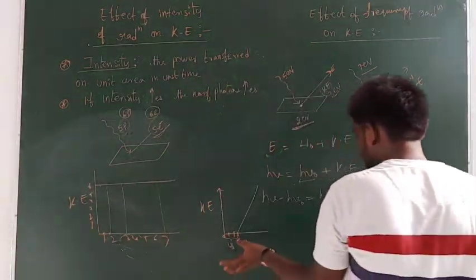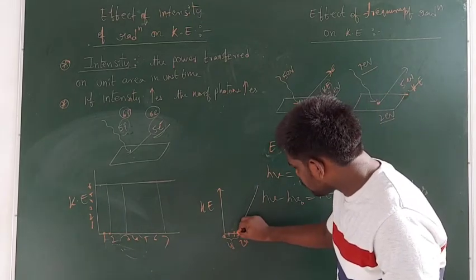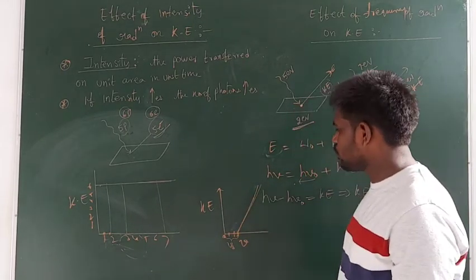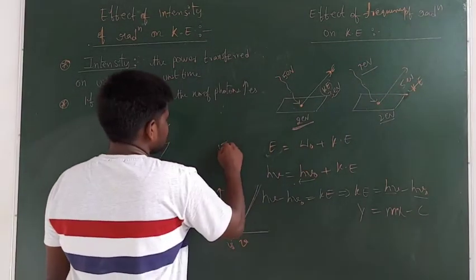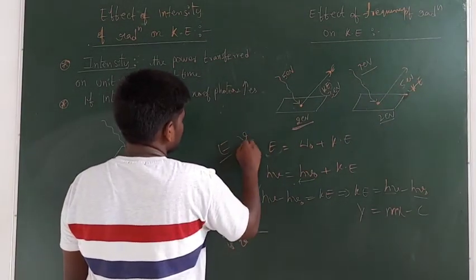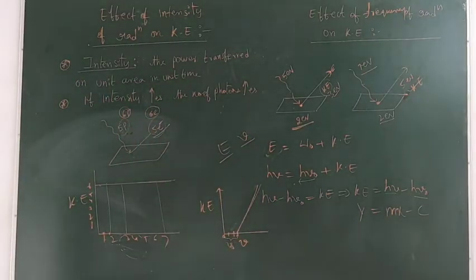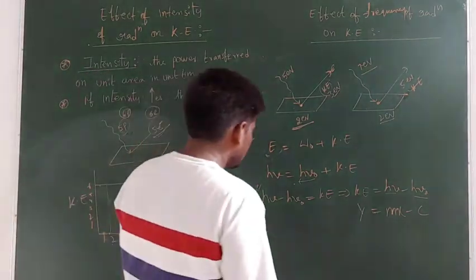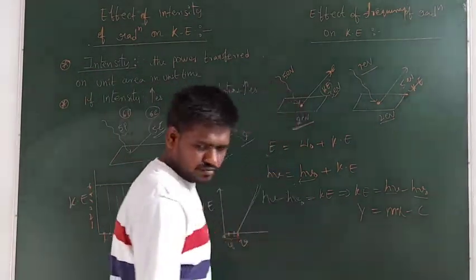So when the radiation has a frequency greater than the threshold frequency, electrons come out and their kinetic energy also increases. So here two things, guys, either energy or frequency: when these increase, the kinetic energy also increases. Okay, guys. Now we can draw one more graph.